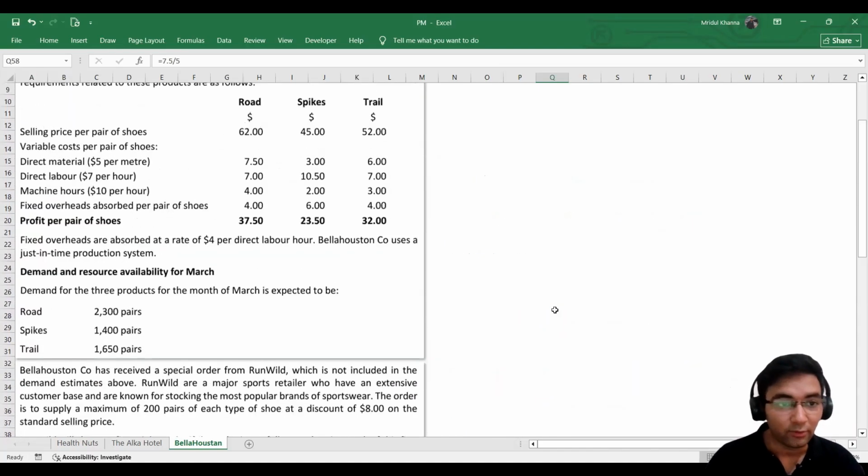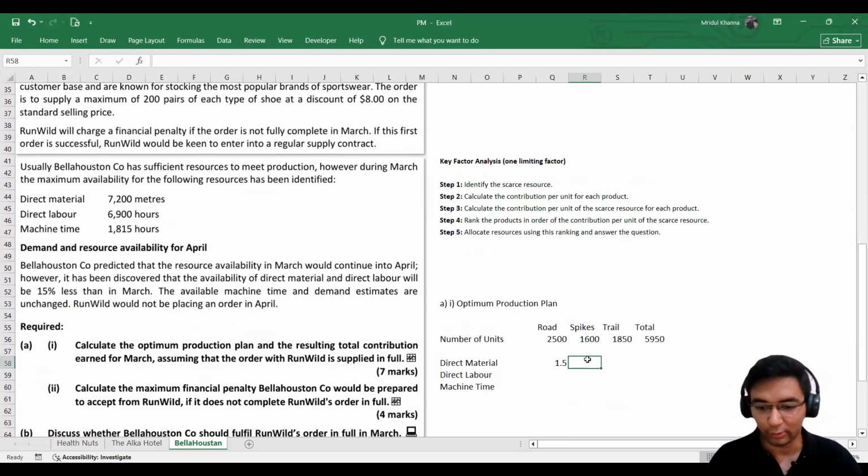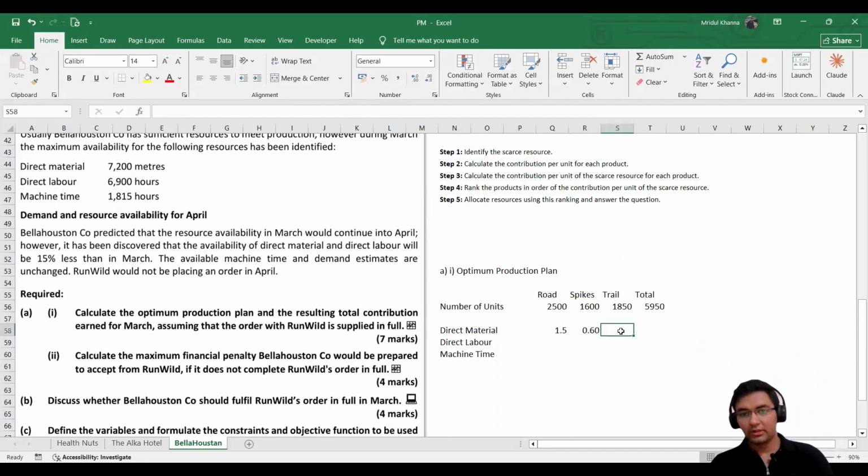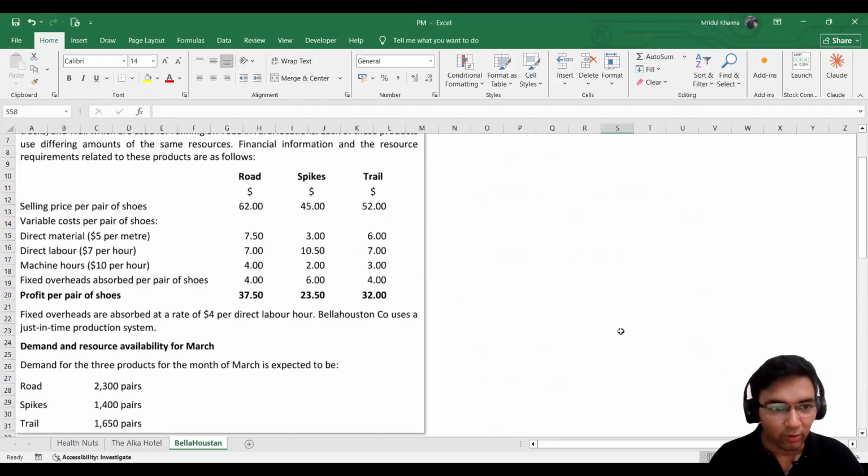Similarly, we will be doing it for all of these. It takes $3 and it is $5 per meter. So again, from here, 3 divided by 5. Okay, just a second. Similarly, we will be doing it for all these.